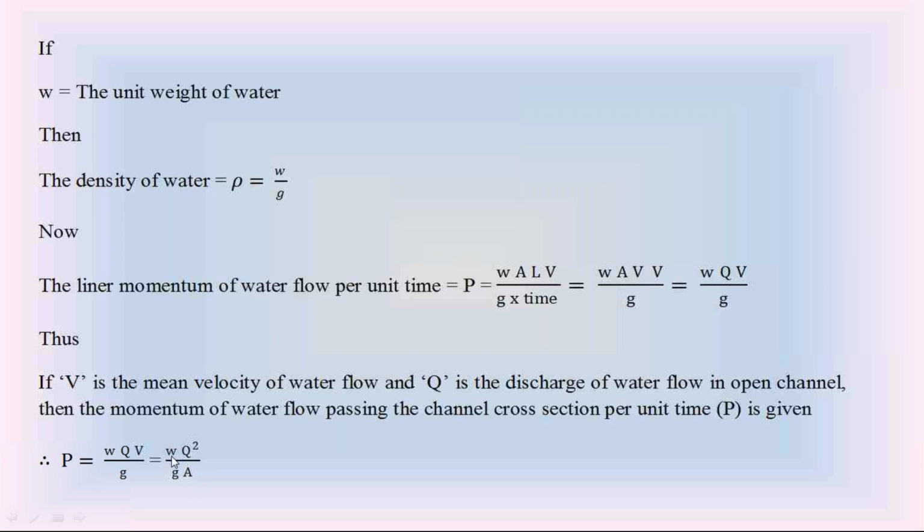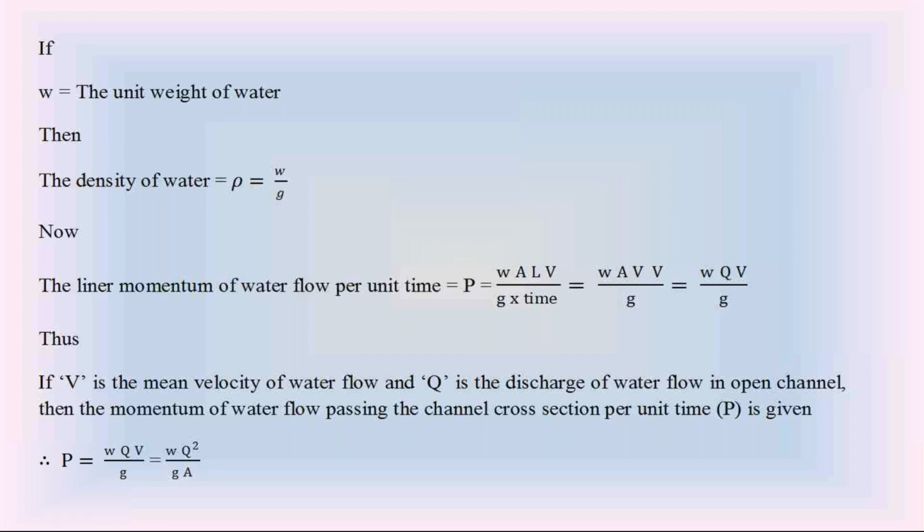W is the unit weight of water. Q is the discharge of water flow in the open channel. A is the wetted area. This is the linear momentum of water flow in the open channel per unit time. So in open channels, the linear momentum of water flow per unit time is equal to W Q square by ZA. W is the unit weight of water, Q is the discharge of water flow, A is the wetted area.